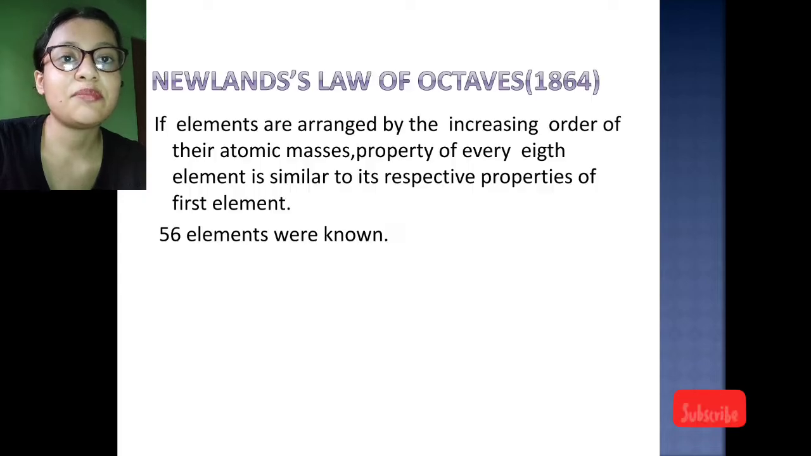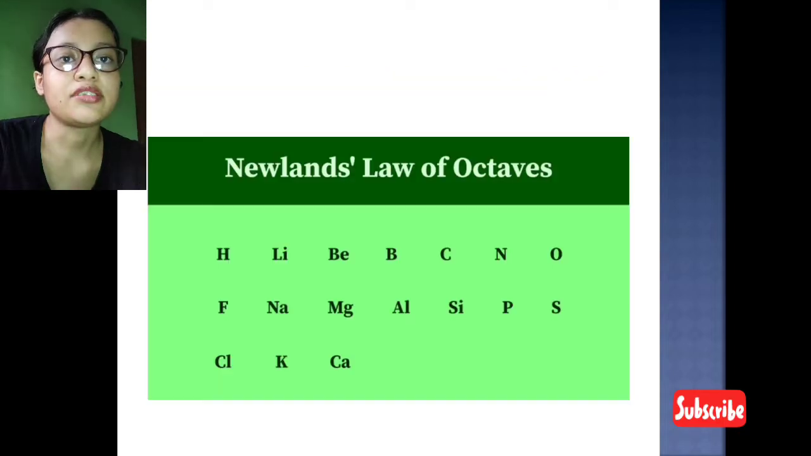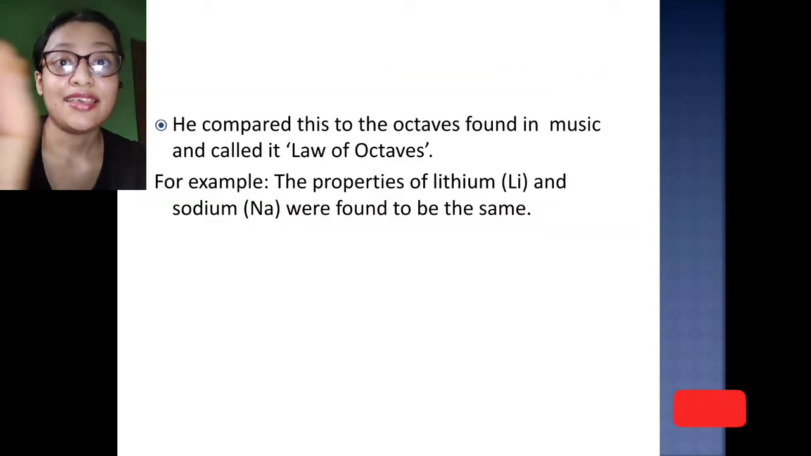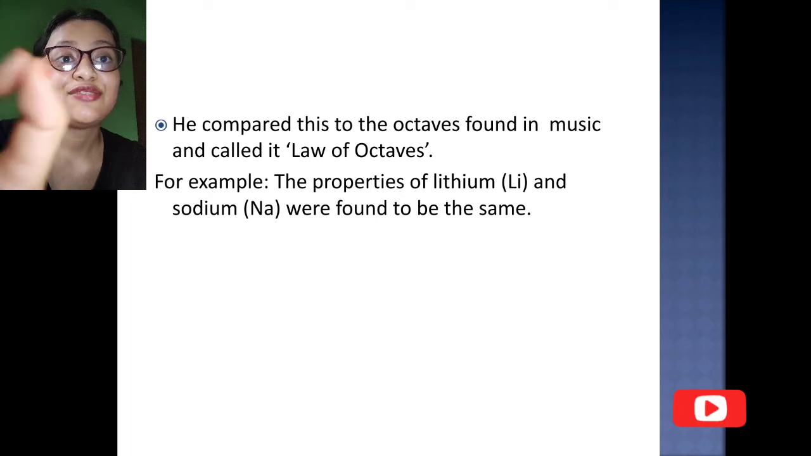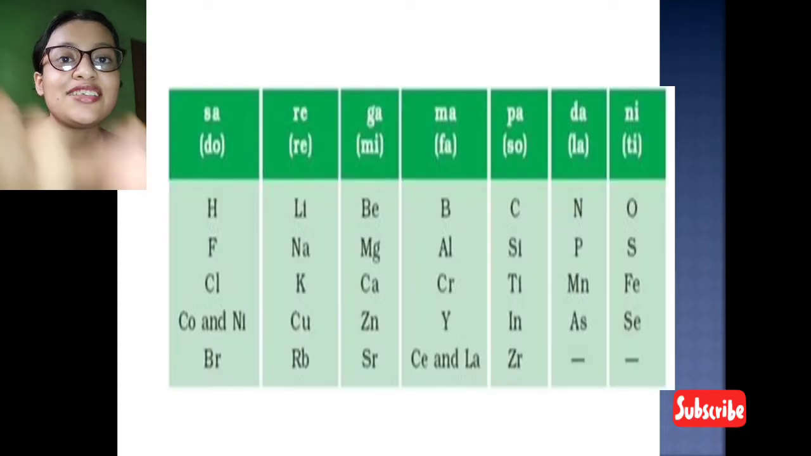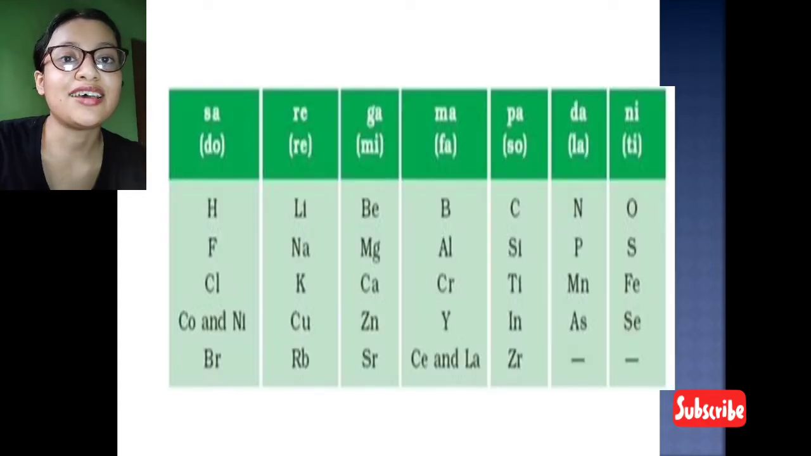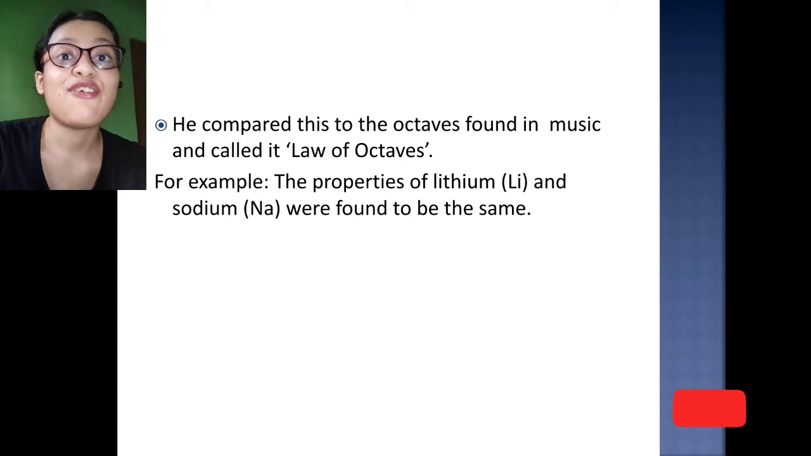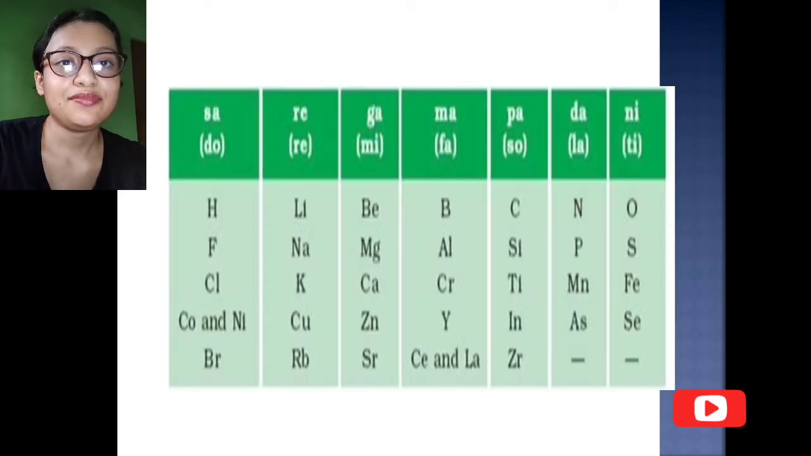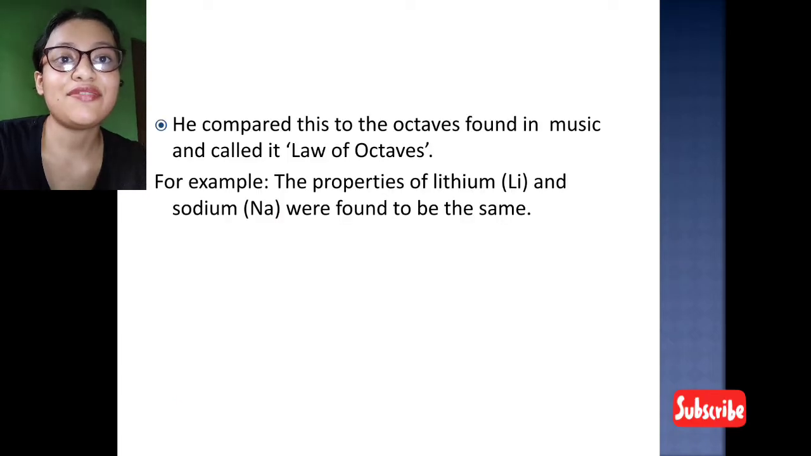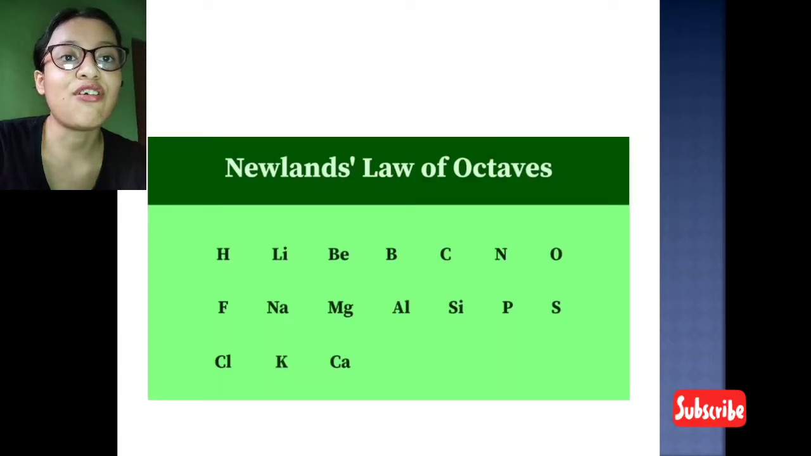This was given by Newland's law of octaves, and he compared this to the octaves found in music, and that's why this is known as the law of octaves. In the form of sa, re, ga, ma, pa, dha, ni, he found this classification of elements in the chords of the music. That's why he gave the name Newland's law of octaves.